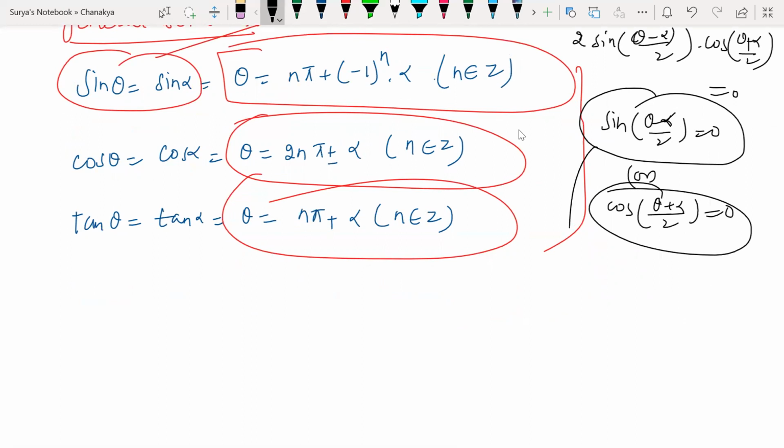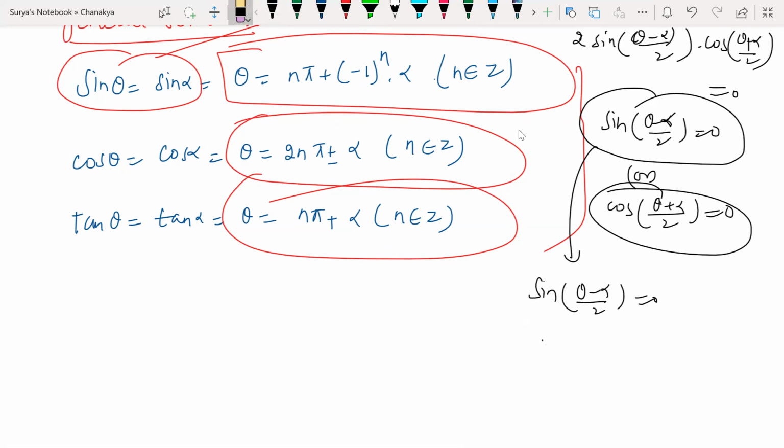Here, if I talk about sine of (theta minus alpha) by 2 equal to 0, when is it 0? Sine of multiples of pi. Every multiple of pi gives me 0. Sine 180, sine 2 pi, sine 3 pi, 4 pi, every multiple of pi will give me 0. Understand? So sin n pi gives me 0.